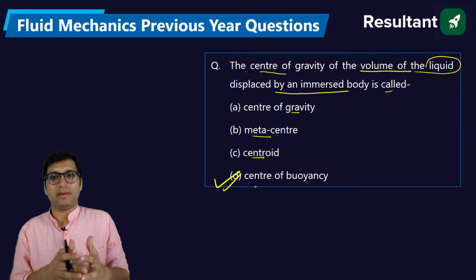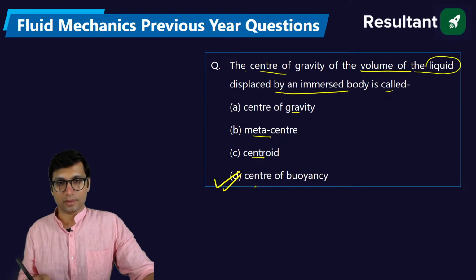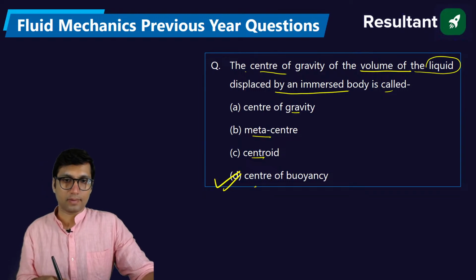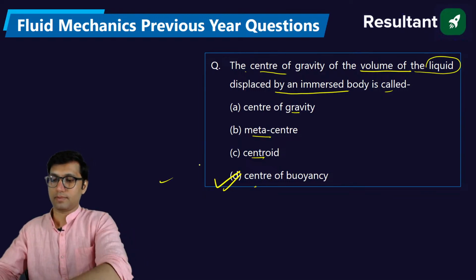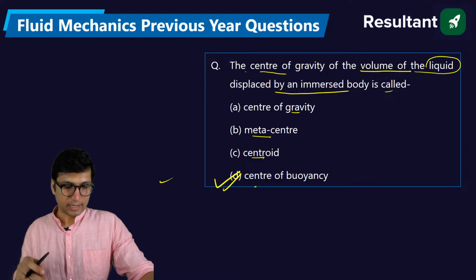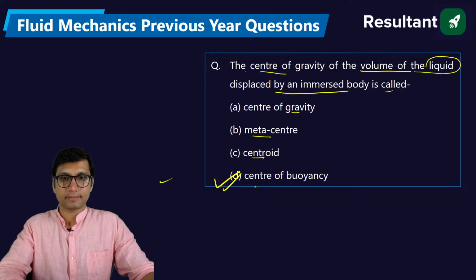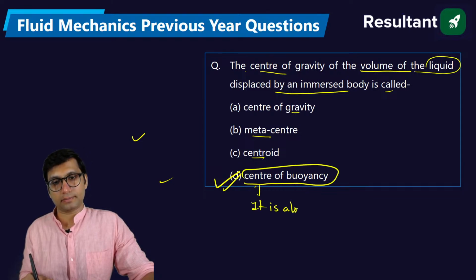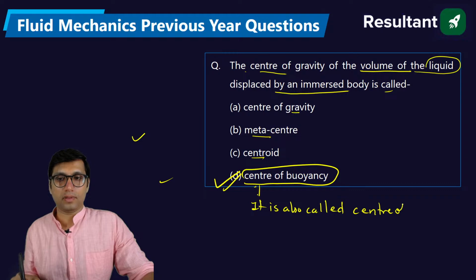What is center of buoyancy for any submerged body? Center of buoyancy is also called the center of gravity of displaced fluid. What is the meaning of displaced fluid?